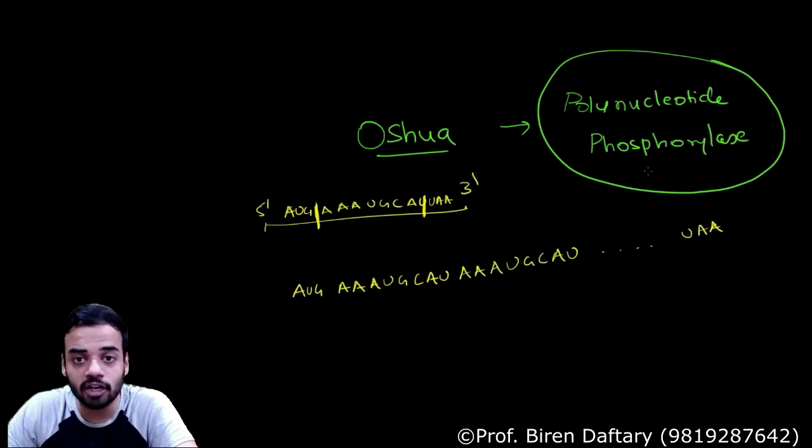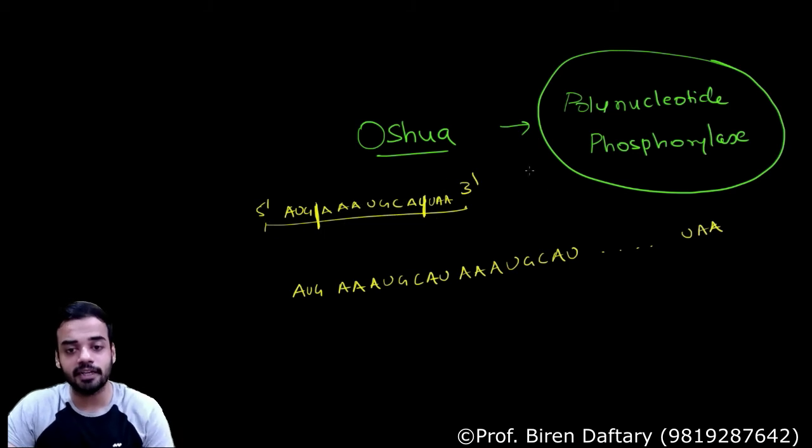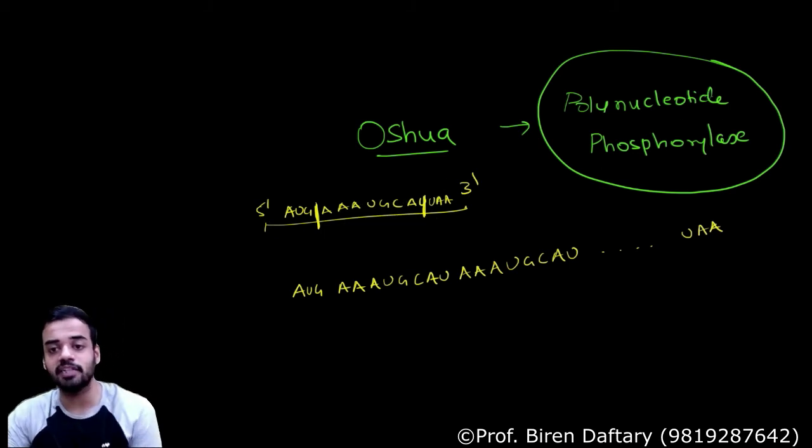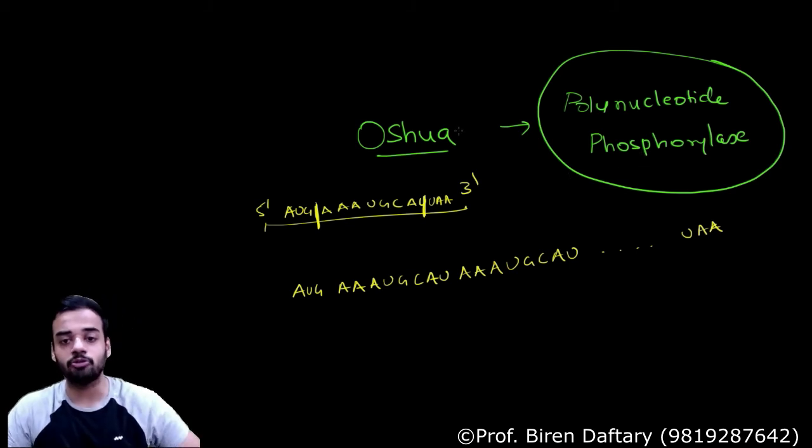Okay, and this is not template dependent. That means this doesn't happen during transcription. Transcription only forms this. After transcription, this keeps on multiplying and it elongates the mRNA. That is due to the enzyme called polynucleotide phosphorylase. This was given by Ochoa.